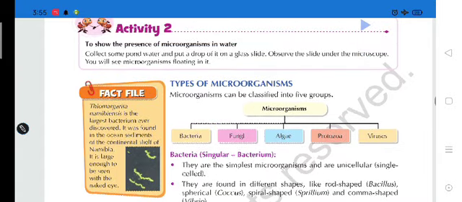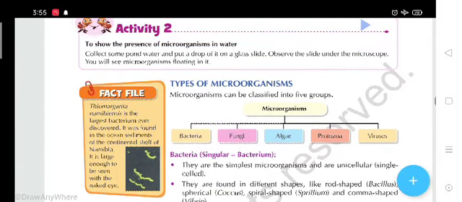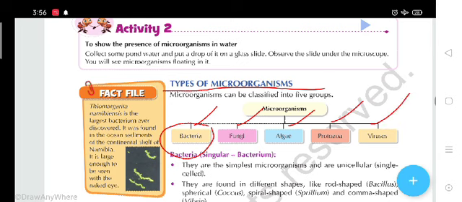So students, further, microorganisms are also divided and categorized into different types. Here we are going to discuss the types of microorganisms. Microorganisms can be classified into 5 groups. In the first group, we will discuss bacteria. Second one, fungi. Actually, these are the groups. And third one is algae. Fourth one, protozoa. And as a fifth, what? Virus.